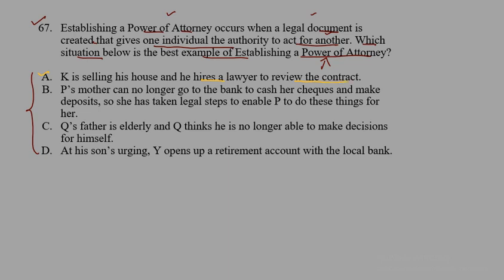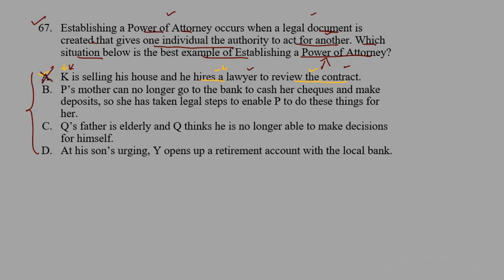In this case you can see K is selling his house and he hires a lawyer to review the contract. So the role of the lawyer is just to review the contract and nothing else. K himself is selling his house, and the lawyer's role is just to review the contract. So the lawyer is not acting on behalf of K. So A cannot be our correct answer.